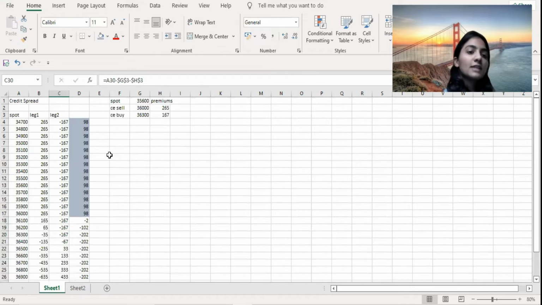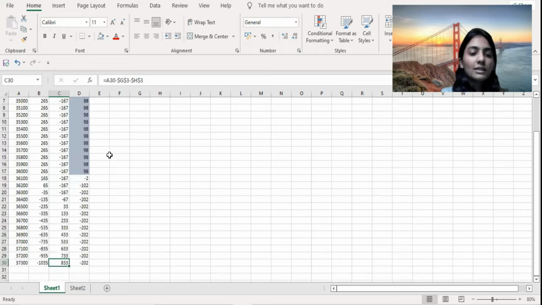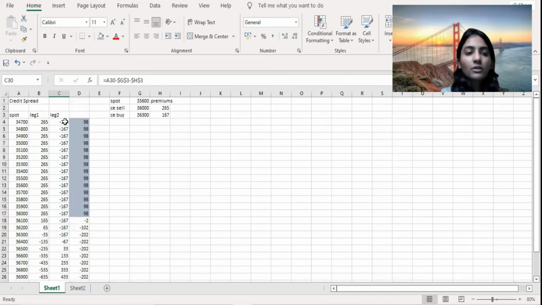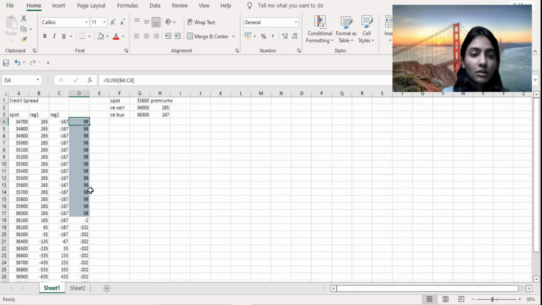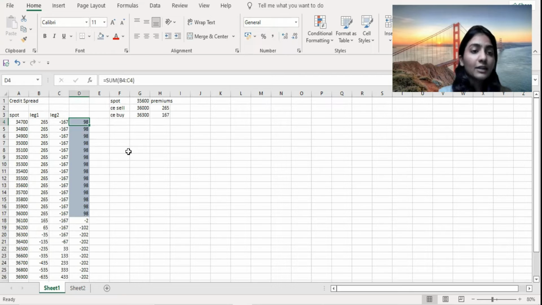There are quite a lot of strategies that you can venture out into, but this is one which is pretty easy, and it does not require a lot of testing. So this is quite lucrative if you're expecting the markets not to go overboard, and you're expecting probably a stable kind of market, or not to go above a certain point. So this is the credit spread strategy.